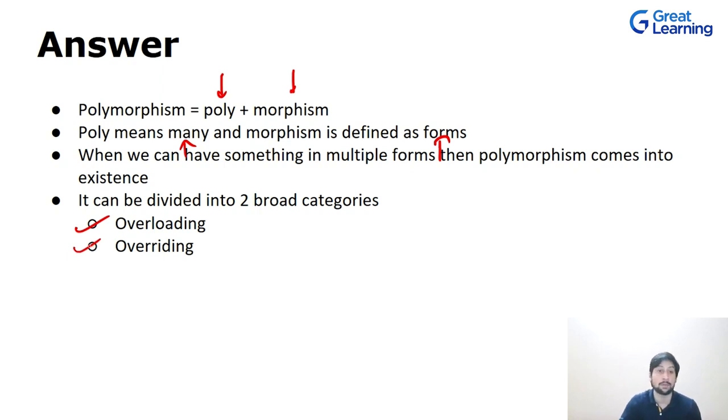When we talk about polymorphism, it means to act differently on different inputs. When your input changes, your output will change. And whenever your input is changing, it will act differently, right? That means your output will also change, okay? So it is broadly divided into two categories. One by one, we'll be covering both of these categories.